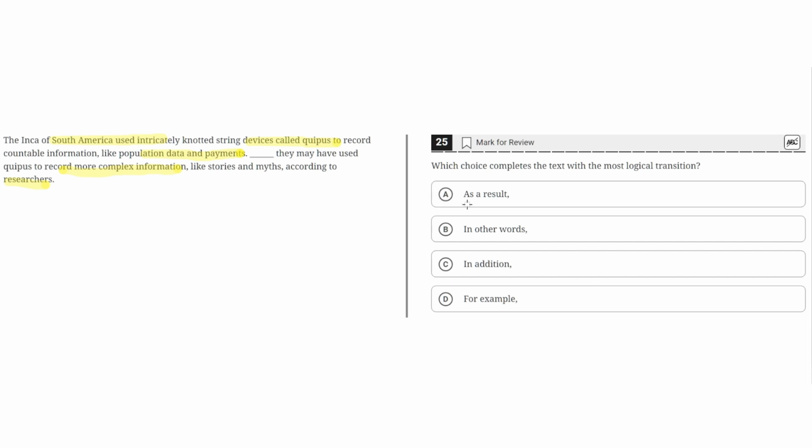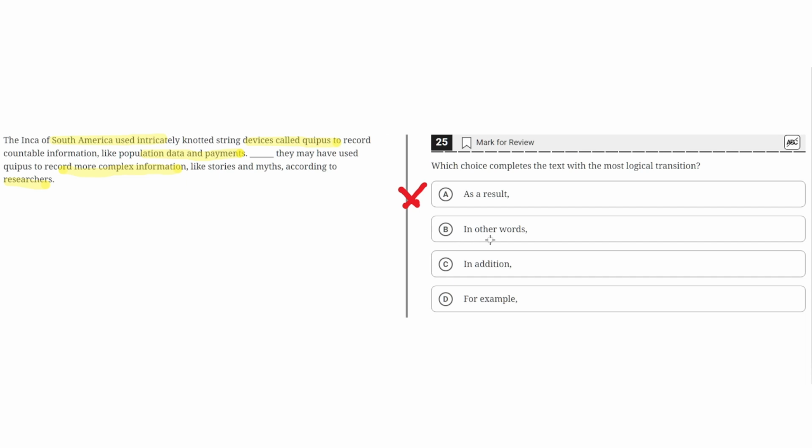So option A says, as a result. This is incorrect because as a result implies that the second sentence will show a consequence of what was said in the first sentence, but this is not the case because the second sentence highlights an additional point separate from the first sentence. So, as a result is incorrect.